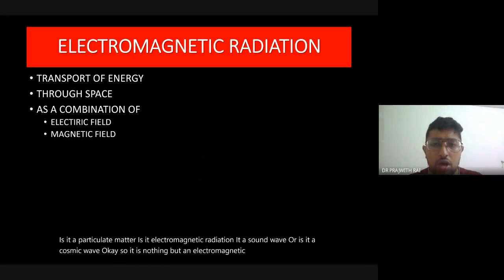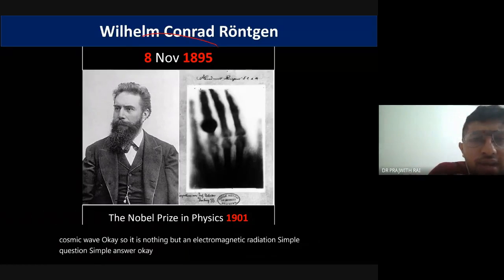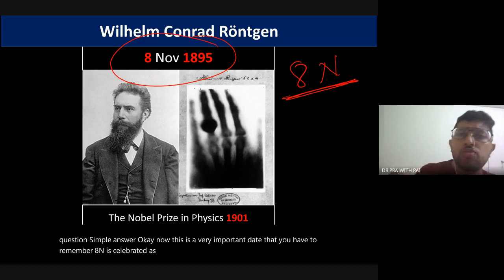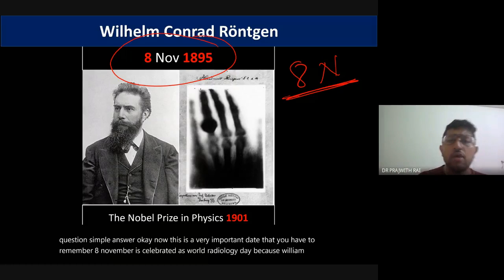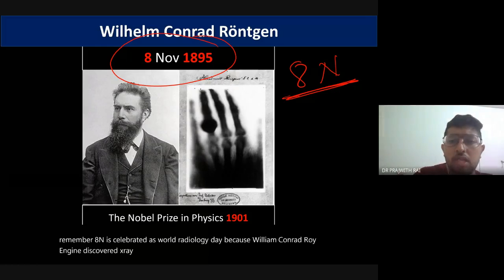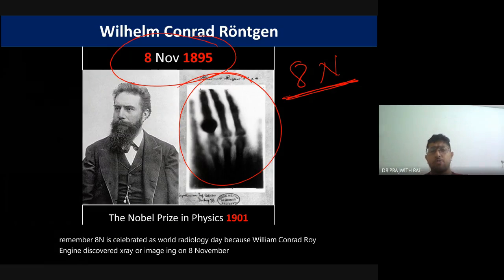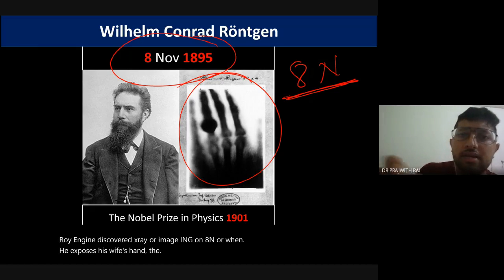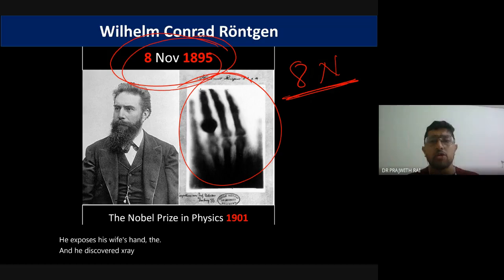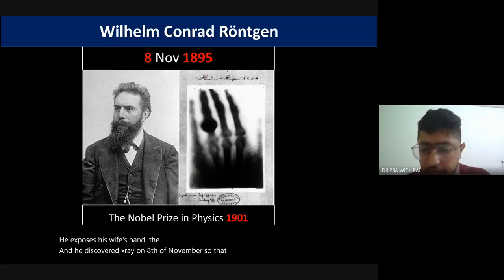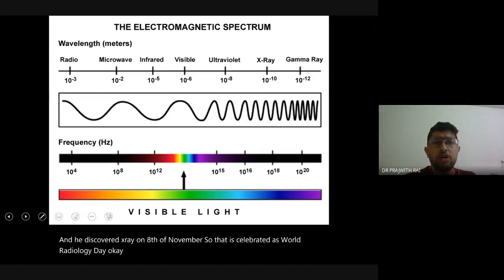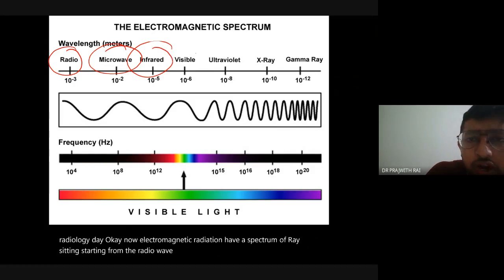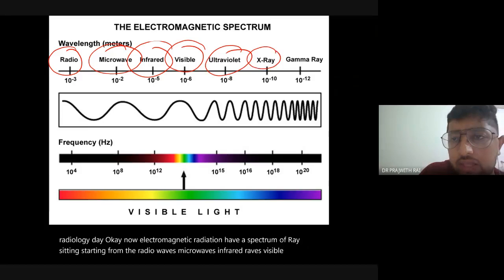Simple question, simple answer. Now, this is a very important date that you have to remember. 8th November is celebrated as World Radiology Day because William Conrad Roentgen discovered X-ray imaging on 8th November when he exposed his wife's hand. Now, electromagnetic radiation has a spectrum of rays, starting from radio waves, microwaves, infrared rays, visible light, ultraviolet, X-rays, and gamma rays.